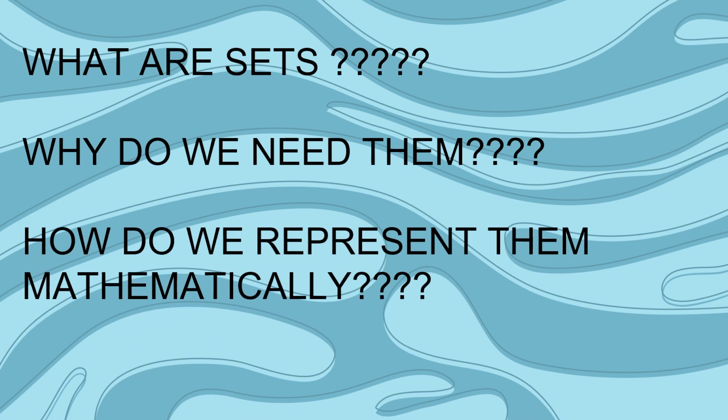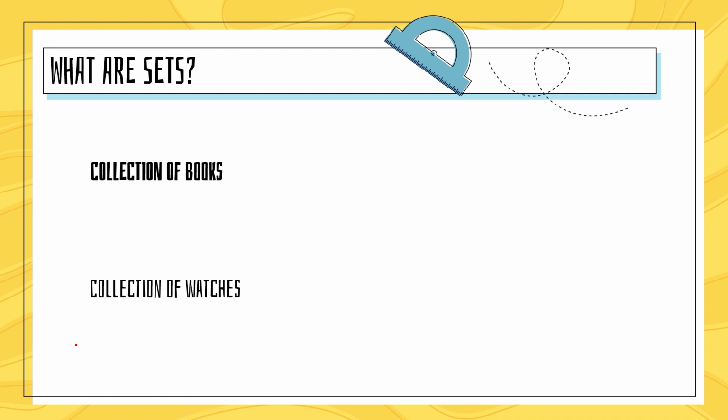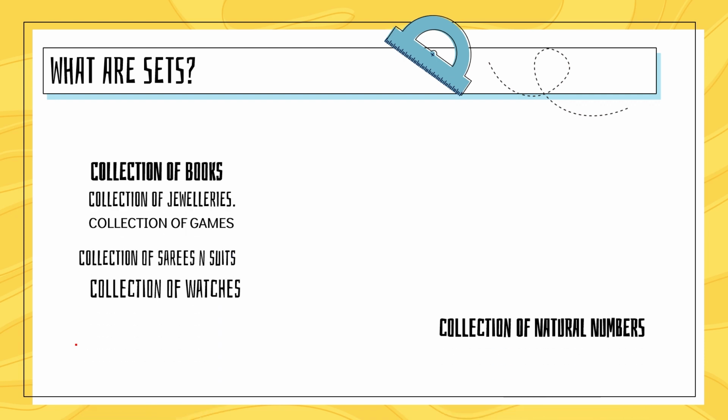Students, before going further, we should know about what are sets, why do we need them, and how do we represent them mathematically? Whenever we sit with our friends, we talk about collection of different objects. It may be a collection of watches, it may be a collection of books. We can talk about collection of games, especially ladies and girls talk about their collection of jewelries, suits and saris.